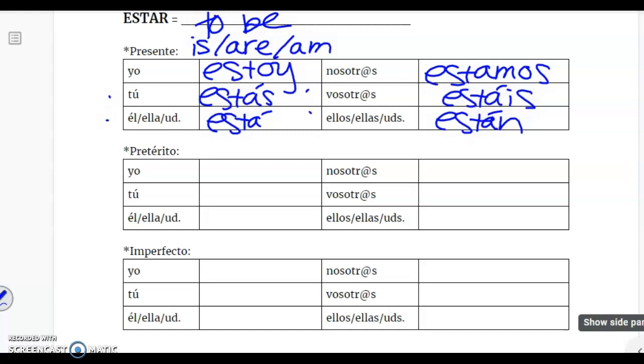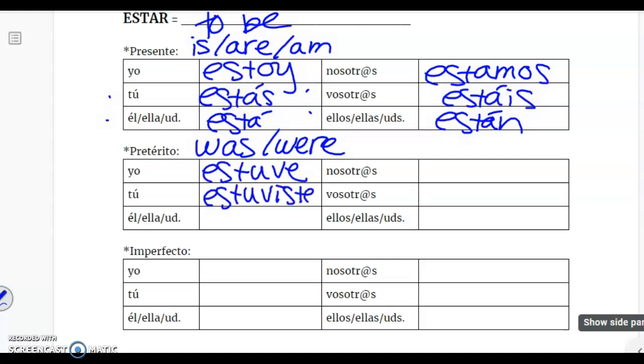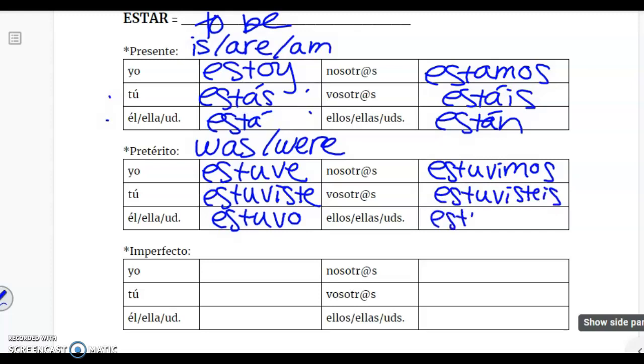Entonces, en el pretérito, and again, we don't use estar en pretérito mucho, because typically we use it with descriptions, which would be imperfect. But pretérito would be was or were. En la forma de yo, estuve. En la forma de tú, estuviste. Él, ella, usted estuvo. Nosotros estuvimos. Vosotros estuvisteis. Ellos, ellas, ustedes estuvieron.